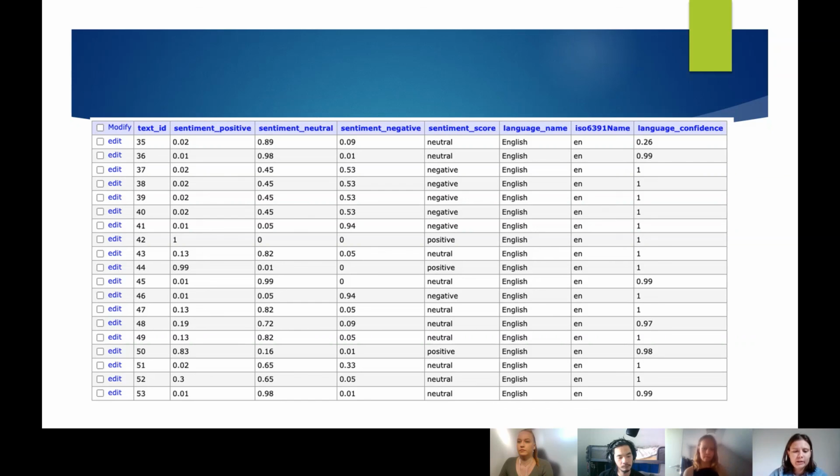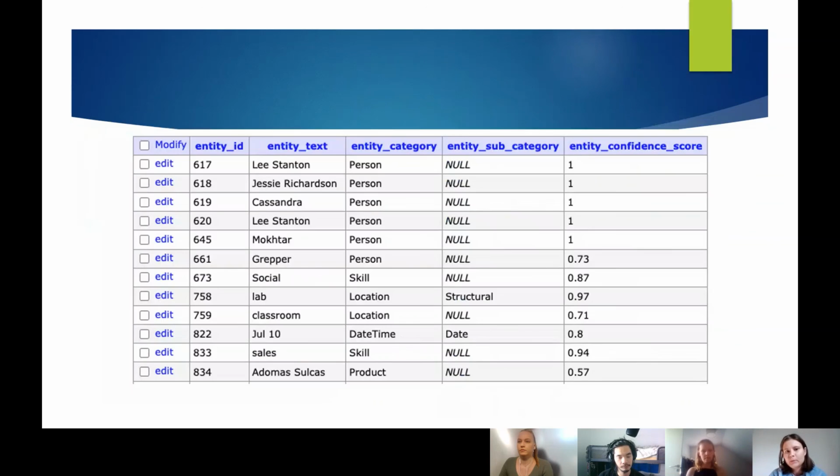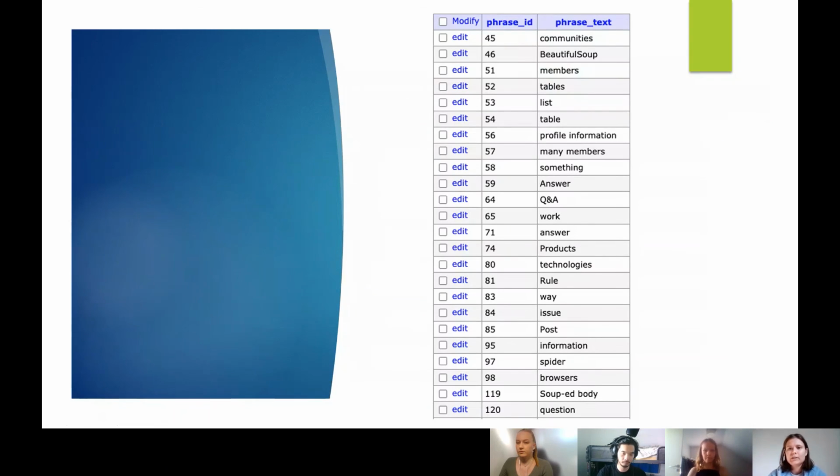Moving on, we have entities, which can be people, for example, Liz, and we can also have some places, for example, lab or classroom, and also dates. We have 10th of July here. And then we have key phrases such as beautiful soup, members, tables, or lists.